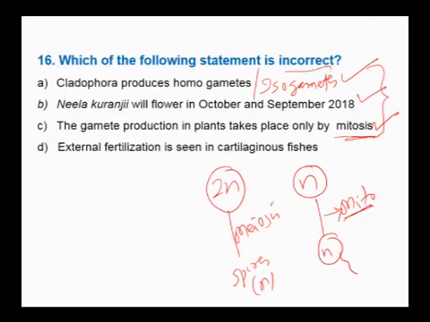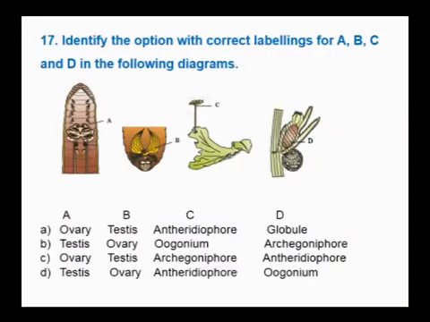External fertilization is seen in cartilaginous fishes. External fertilization is a characteristic of some amphibians and bony fishes, not cartilaginous fishes. In cartilaginous fishes, it is internal fertilization. Sharks have special copulatory organs, the claspers, to deposit their sperms into the genital tract of the female. Therefore, in cartilaginous fishes it is not external, it is internal fertilization. Therefore, the incorrect statement is D. D is the incorrect statement. We shall move on to the next question.